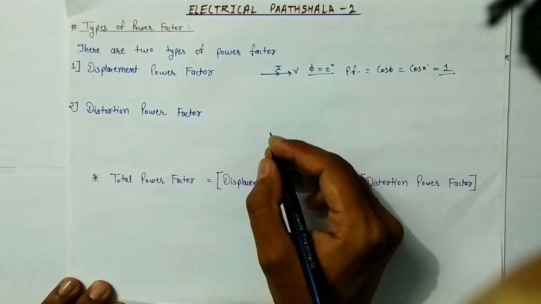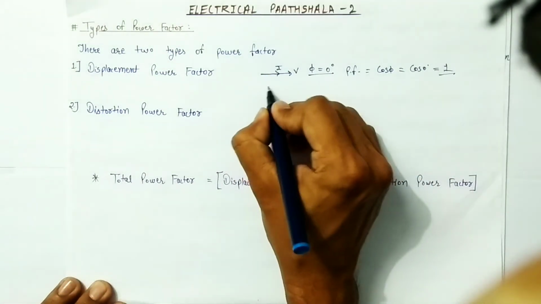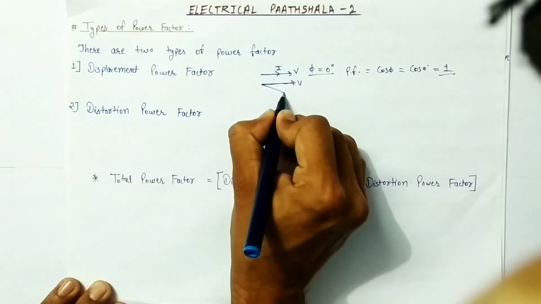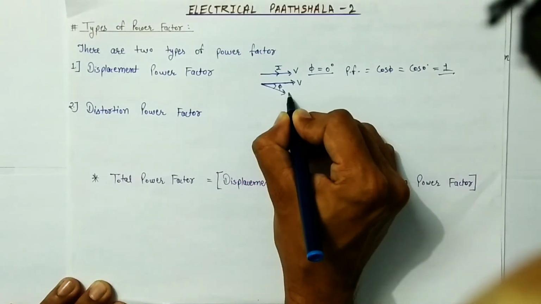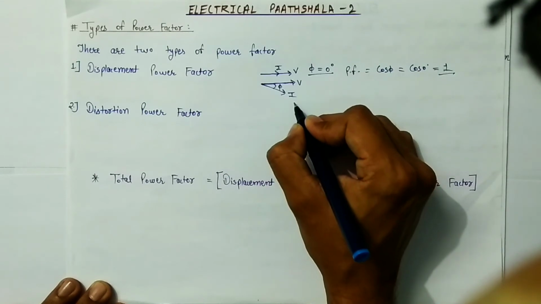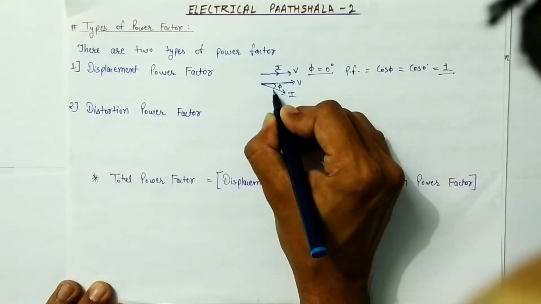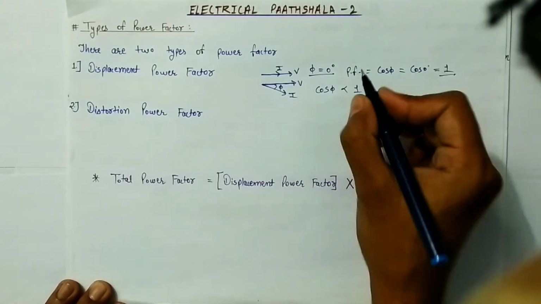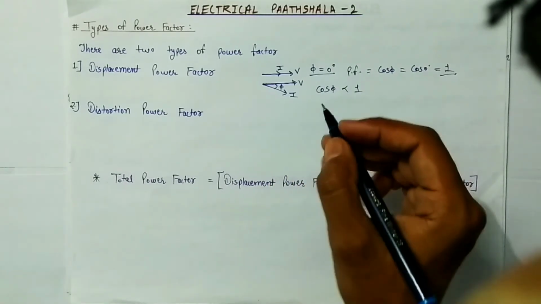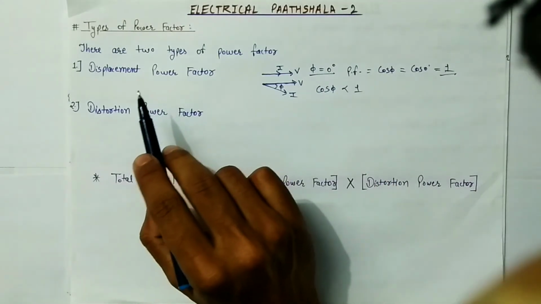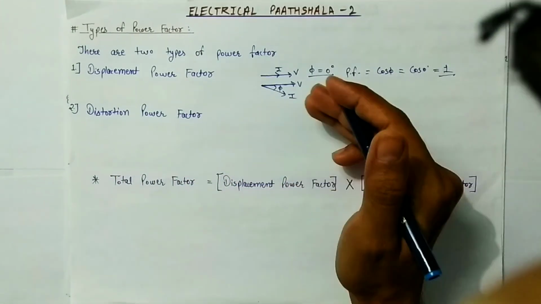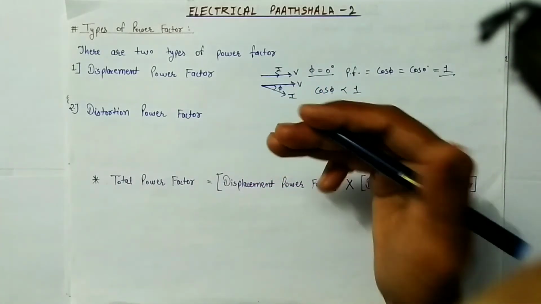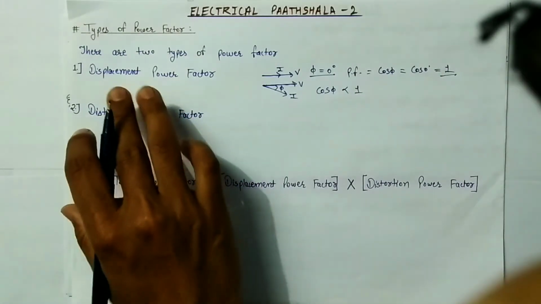For example, suppose reactance is present in the load, then due to this reactance a phase difference of phi will be introduced between voltage and current, and due to this phase displacement the power factor, that is cos phi, will be less than 1, and that's why in case of linear load we call the power factor displacement power factor. Now if the load is of inductive nature, then by applying capacitor banks the power factor can be improved. So this was all about displacement power factor.